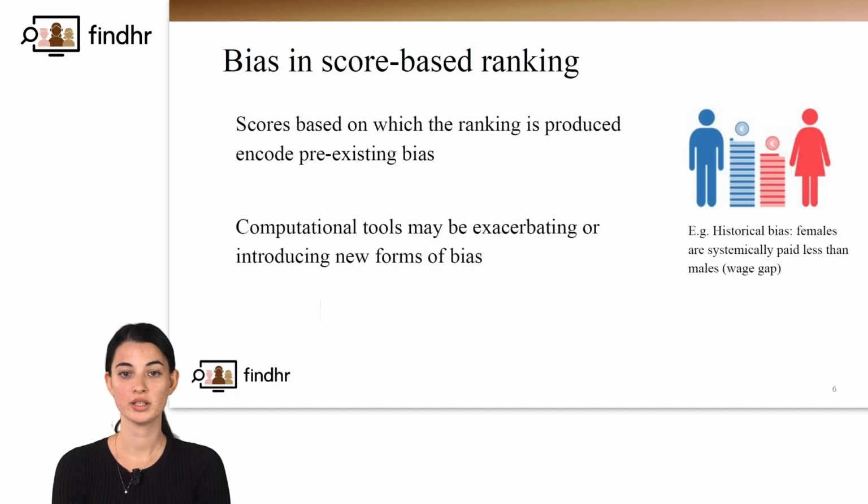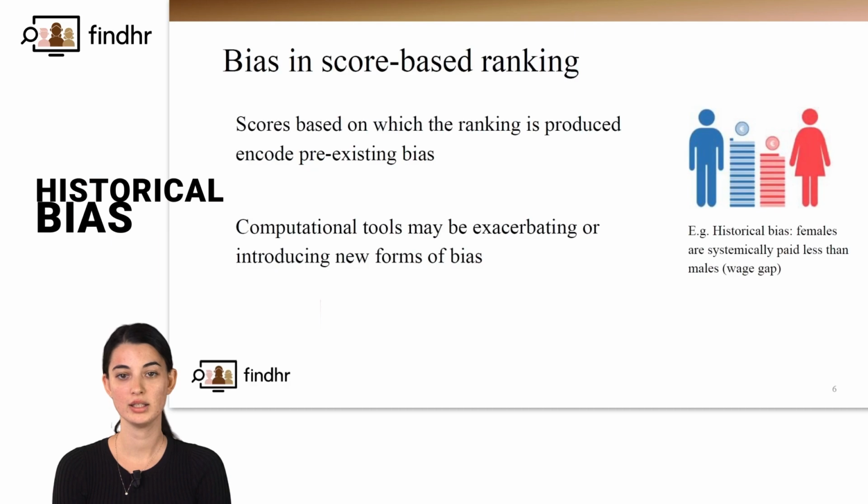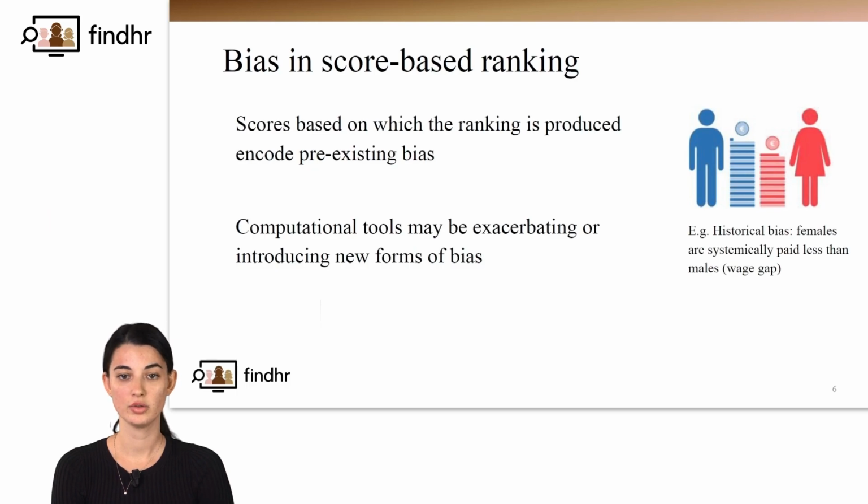However, the data representing the candidates, which is also used to create the ranking, might encode pre-existing bias, generating a biased ranking, which might enforce already existing stereotypes that could lead to discriminatory outcomes. For example, the wage gap. If the data contains information that systematically disadvantages one group, females being paid less, the system could perpetuate this inequality. Thus, the focus of this lecture is on solutions that can be applied to mitigate these problems.